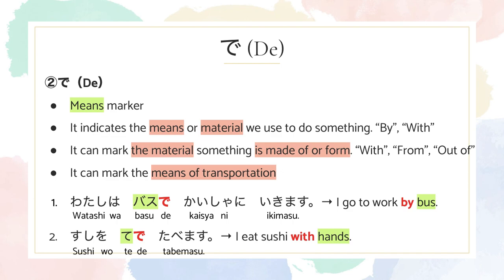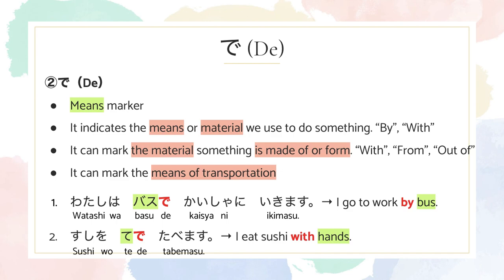So let's look into the examples. The first one is 私はバスで会社に行きます。 It means I go to work by bus.